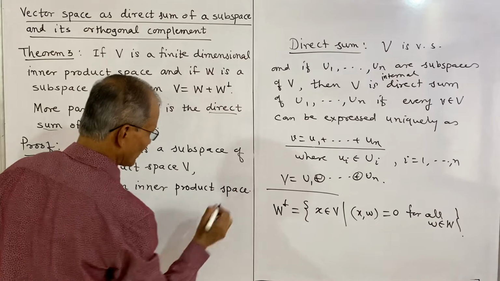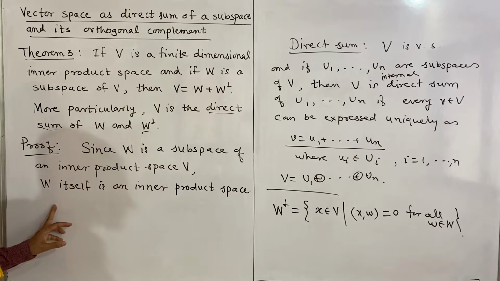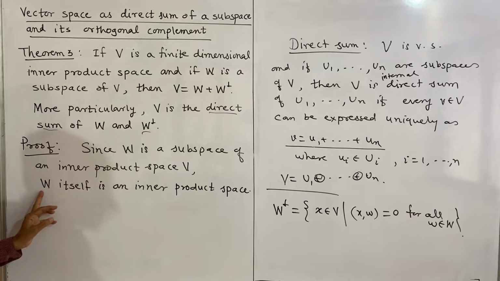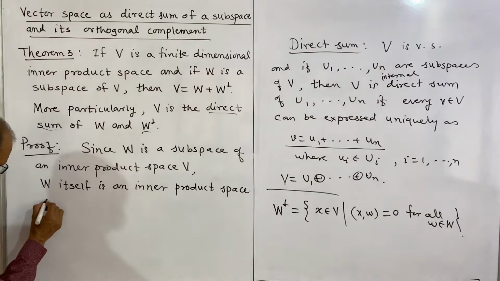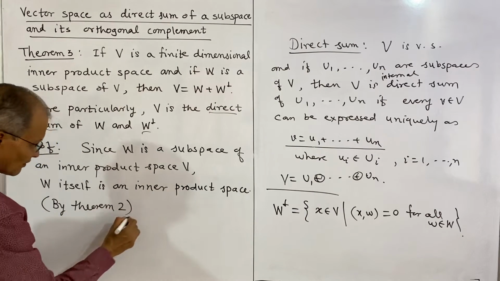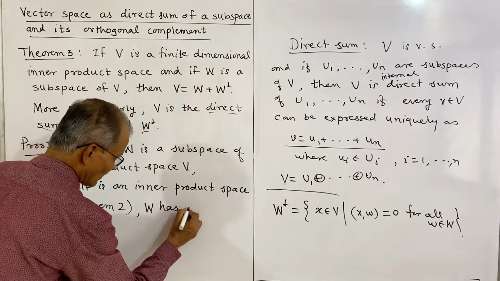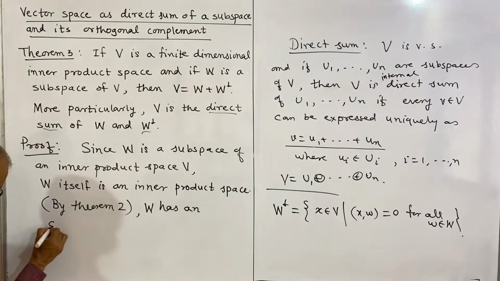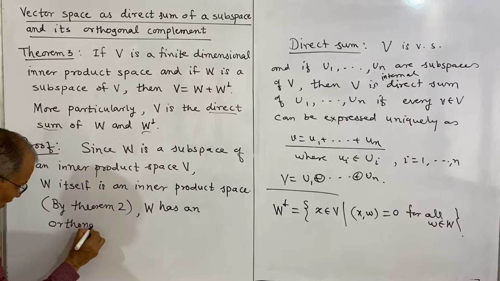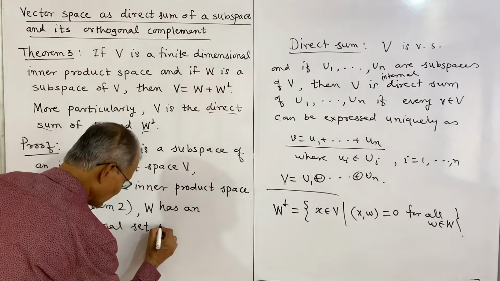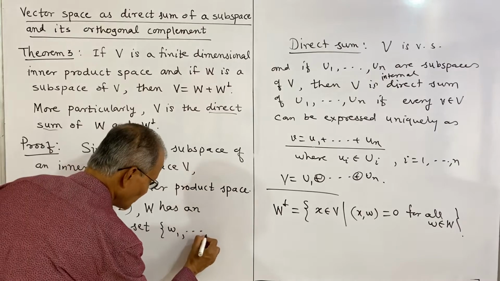Because W is an inner product space, by theorem 2, that is Gram-Schmidt's orthogonalization process, we can find an orthonormal basis of W. So, by theorem 2, W has an orthonormal set, and suppose the set is w1 up to wr.